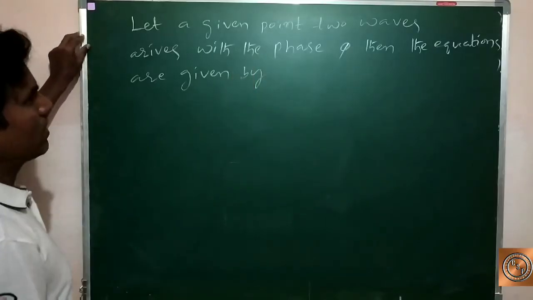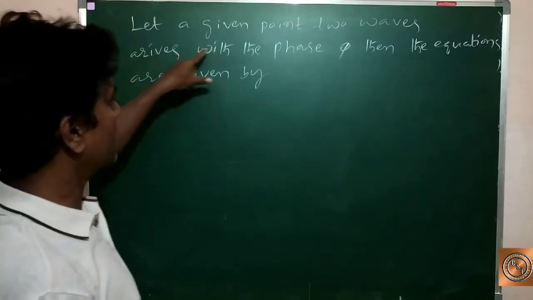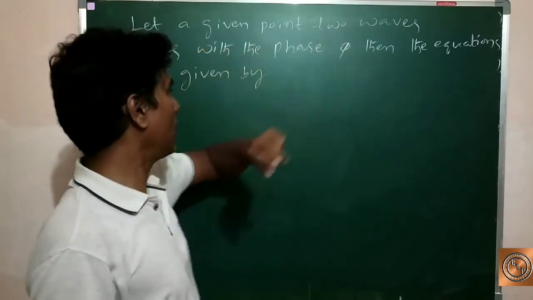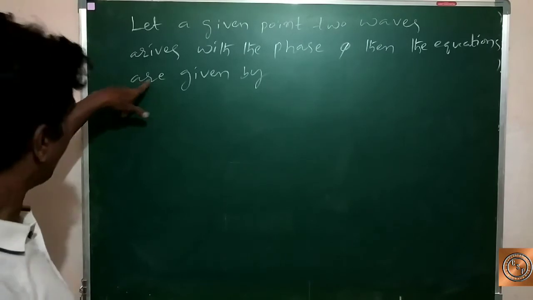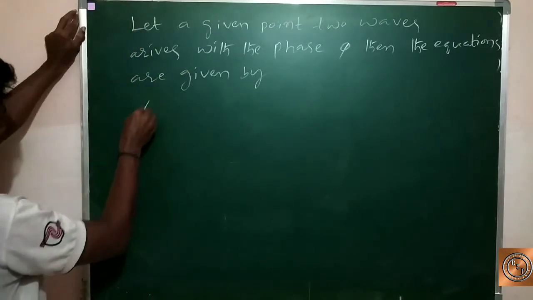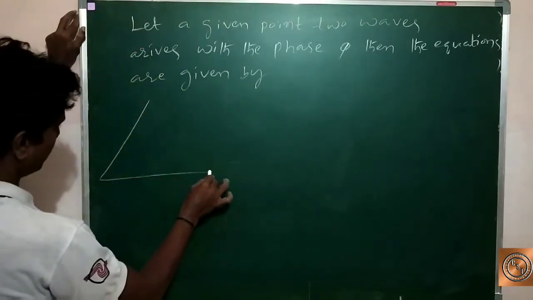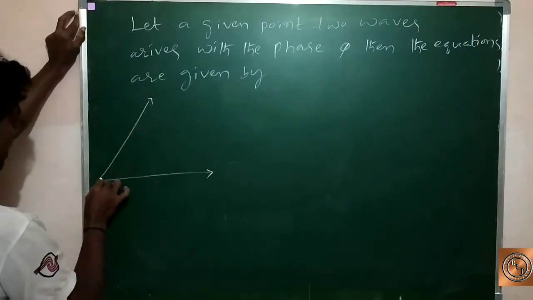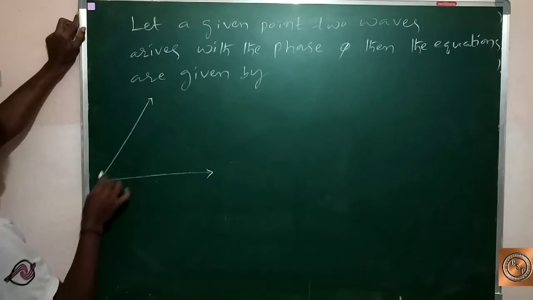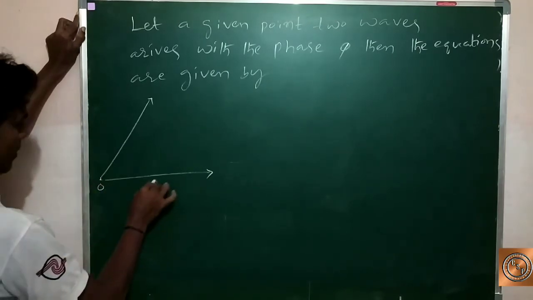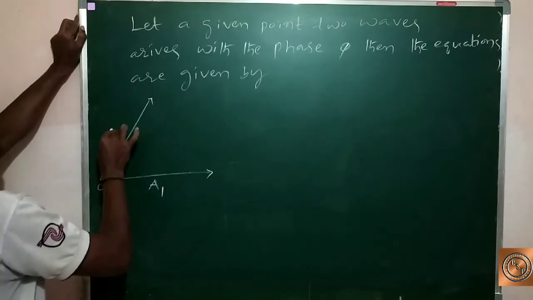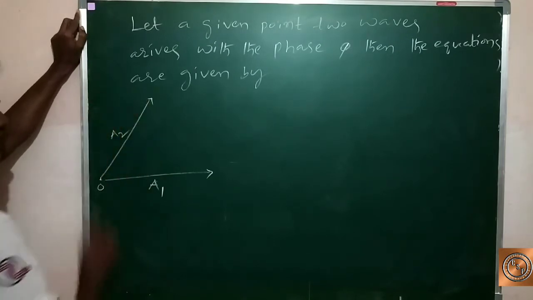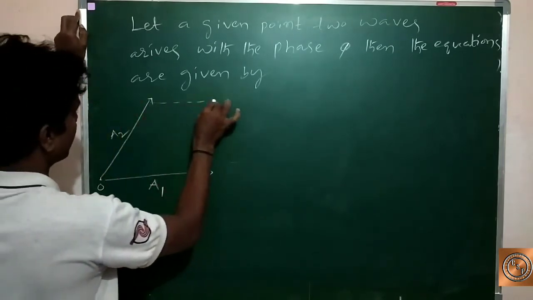At a given point, two waves arrive with the phase pi. The two waves arrive at a point O. Its amplitude is A1, and the other amplitude is A2.